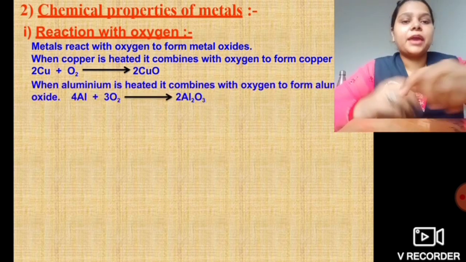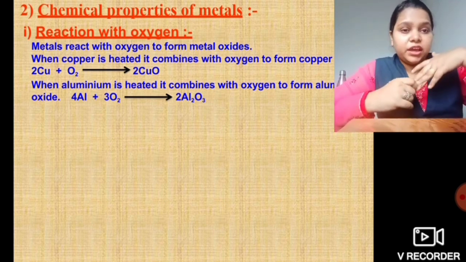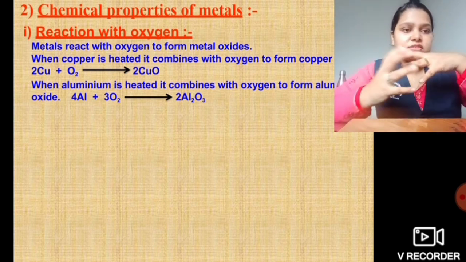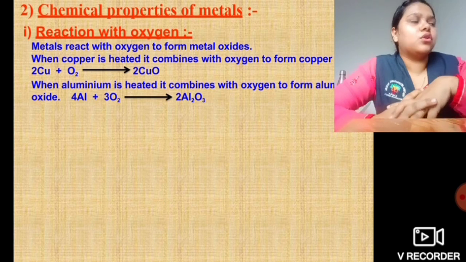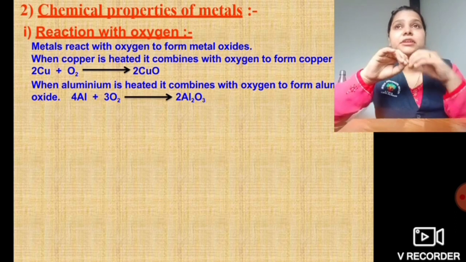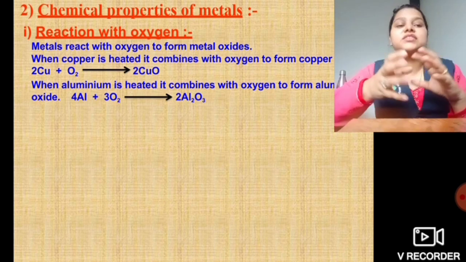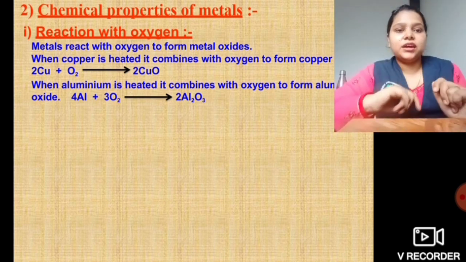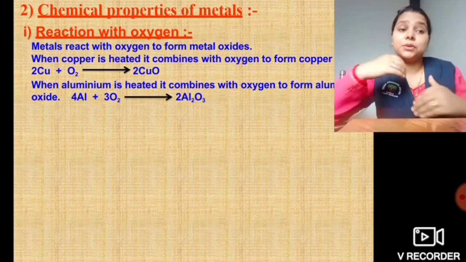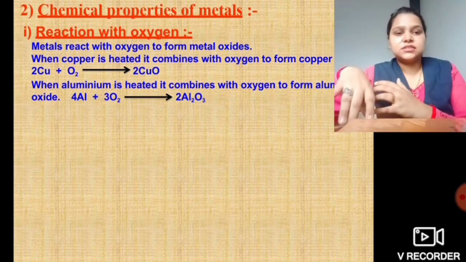Similarly, we can give a similar type of example with aluminium. When aluminium is heated, it combines with oxygen to form aluminium oxide. If you see an aluminium vessel, with time it develops some black pigmentation on its surface. That is because the oxygen reacts with aluminium and an oxidation reaction takes place, due to which aluminium oxide is created. Again, for cleaning this, we need acids to neutralize it.